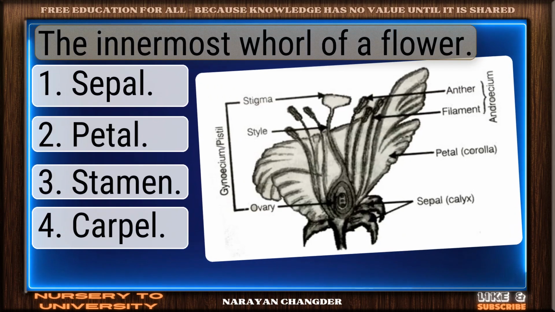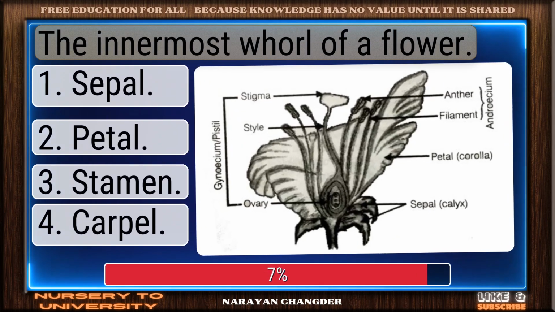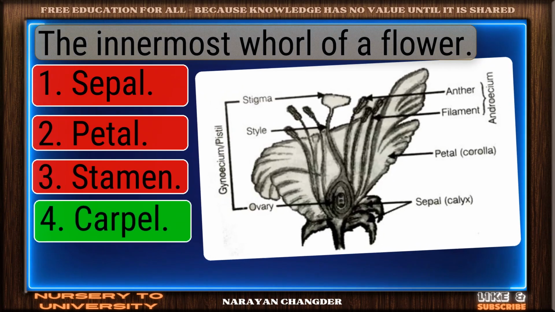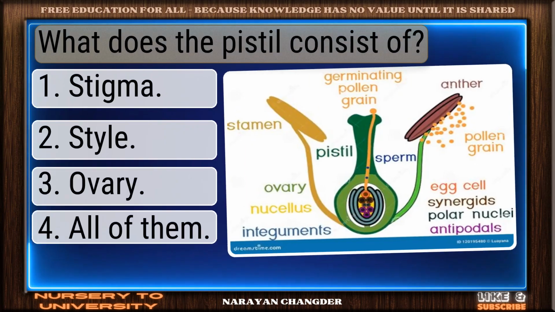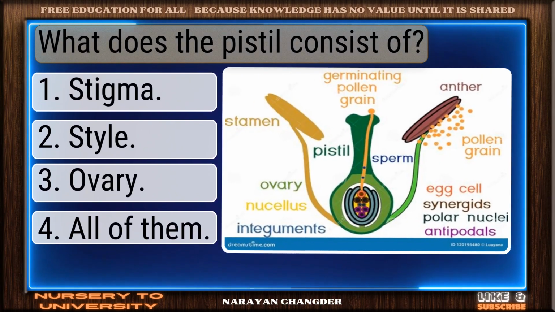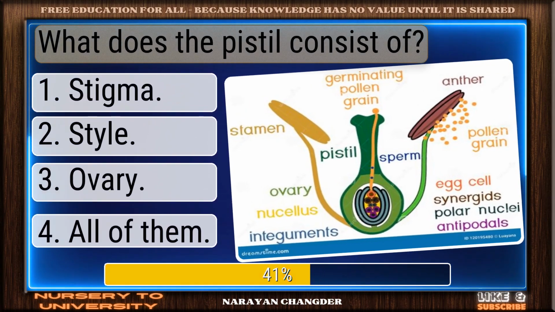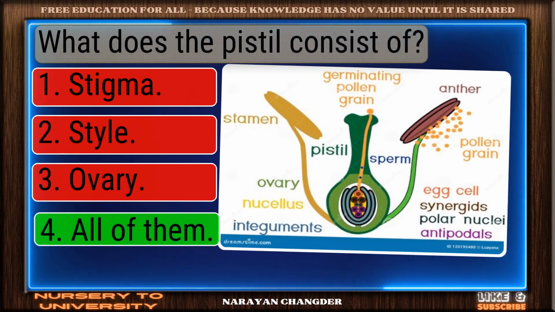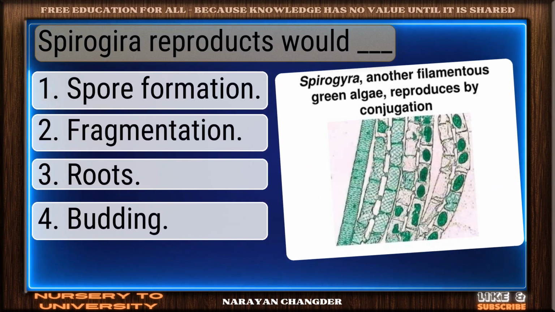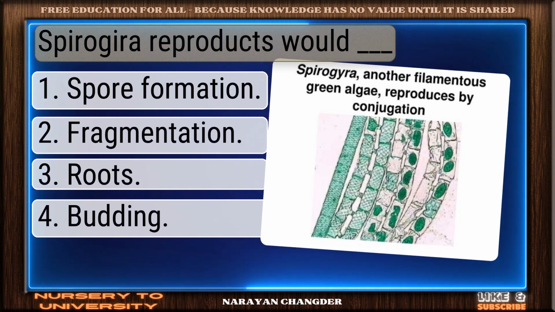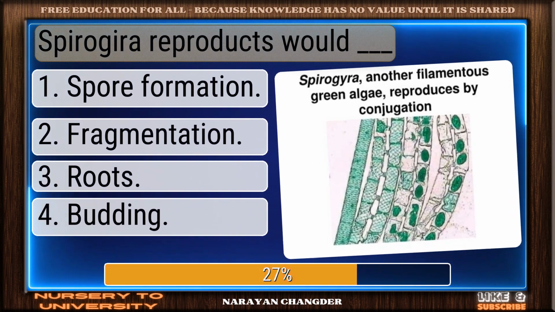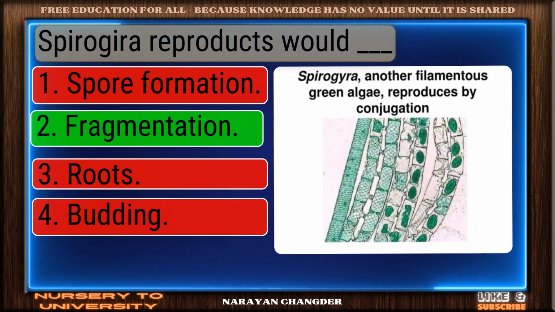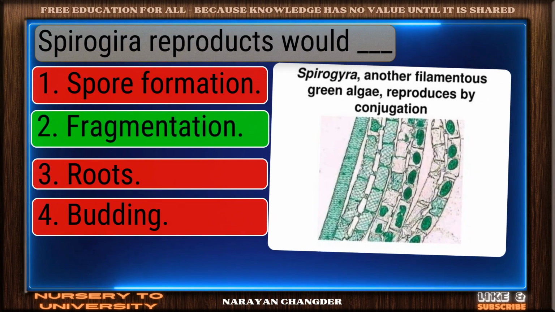Question number 173. The innermost whorl of a flower. Nicely done. Carpel is a solid answer. Question number 174. What does the pistil consist of? Well done. All of them is the right choice. Question number 175. Spirogyra reproduces would dash. You got it. Your choice fragmentation is right.